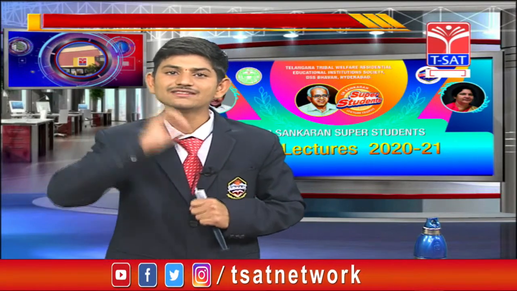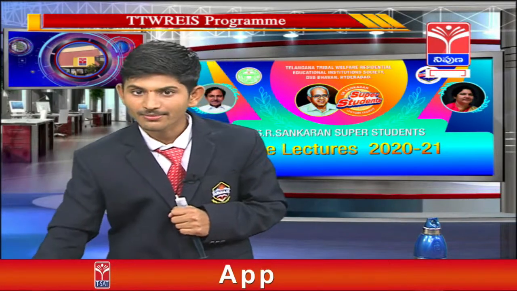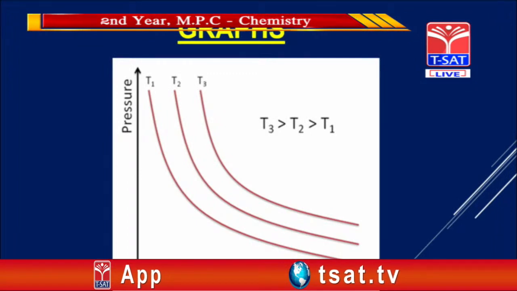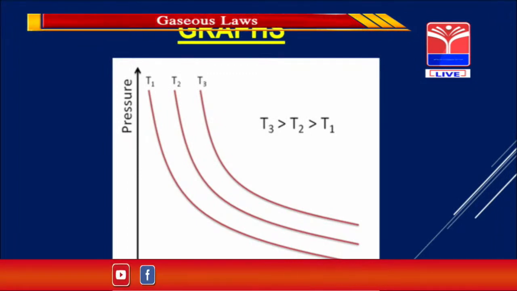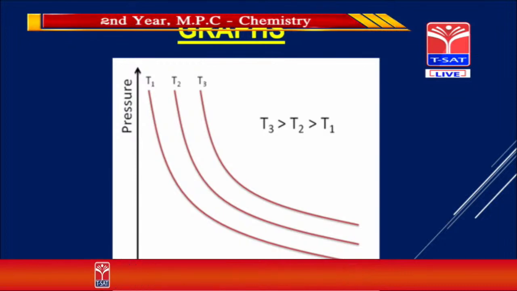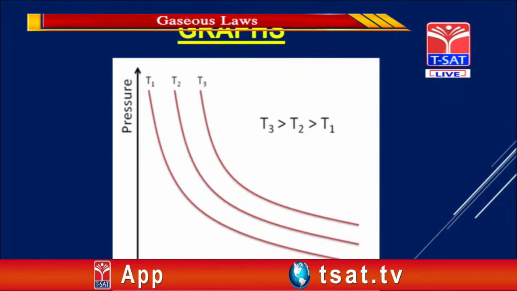Friends, if you observe the graph of Boyle's law, it is the graph plotted between pressure and volume at constant temperature. The graph drawn of pressure and volume at constant temperature is called an isotherm graph. Volume is taken on the x-axis and pressure on the y-axis.